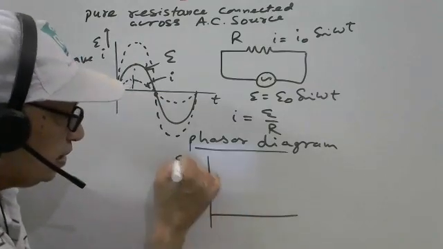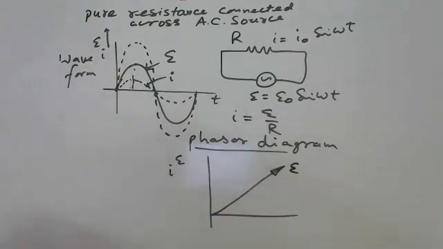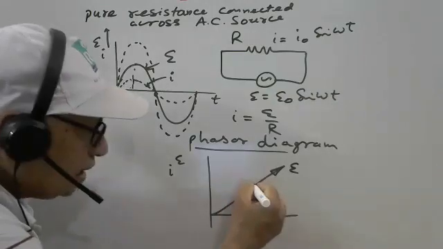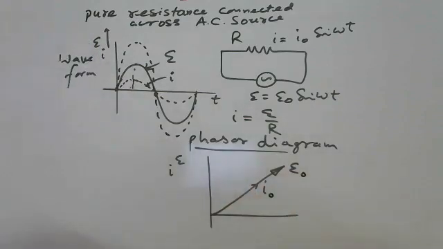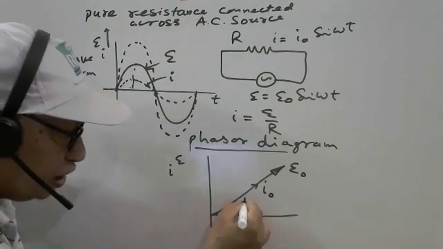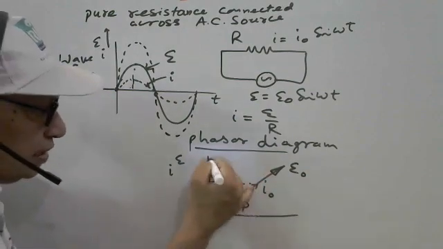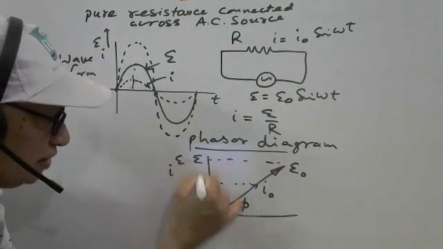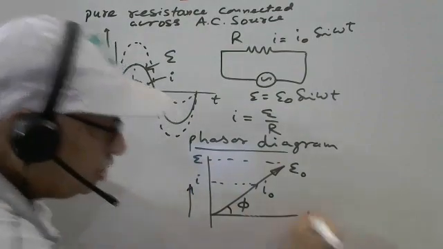Suppose at any moment of time, this is the E, voltage applied, and this is the current, I. And suppose this is the maximum value, I naught is also the maximum value. I naught is in the phase, there is no phase difference, phi is the phase difference. I naught, E naught are the magnitude or amplitude or the maximum peak values. If you put that perpendicular on the y axis, we are getting the value of E, we are getting the value of I. These are the instant values. So this is the phasor diagram.